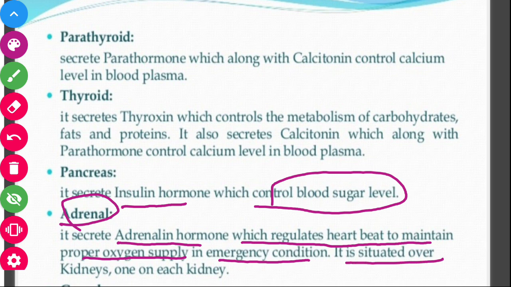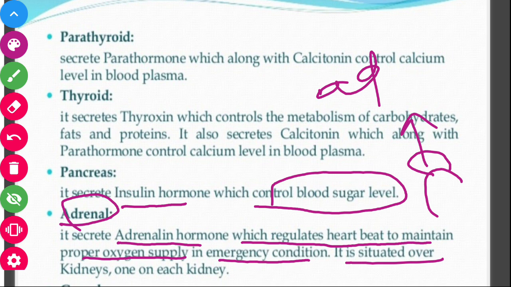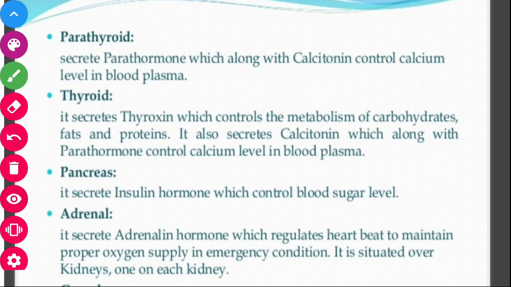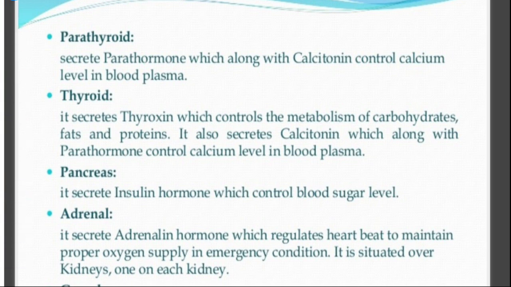It is situated over the kidney. Suppose this is the kidney that is present. Here is the presence of the adrenal gland. So these are the various glands which are present in human beings, and the hormones as well as the nervous system present in our body help in responding to stimulus. Whereas in plants, it shows growth movement along with the hormones which help in responding to the stimulus. So it's all about your control and coordination.